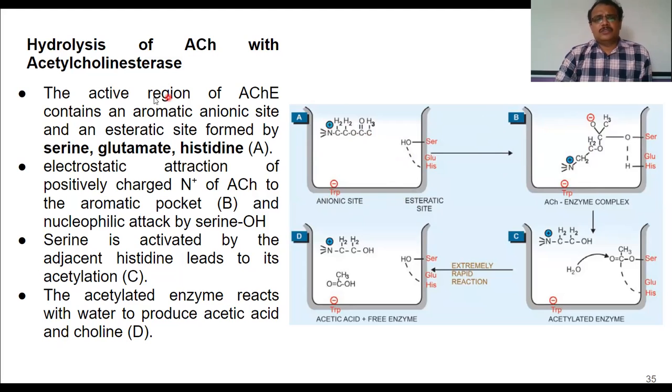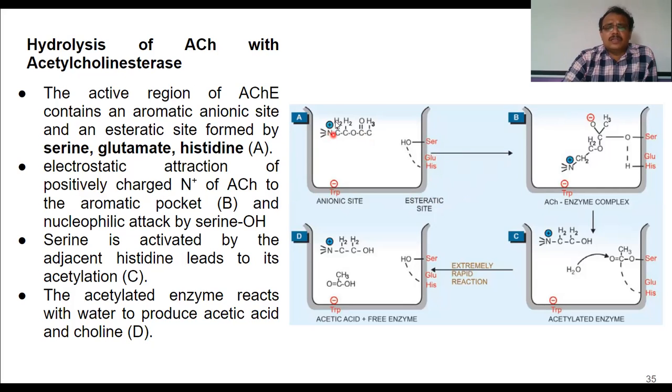So the active region of acetylcholinesterase contains an aromatic anionic site and an esteratic site, which is formed with 3 amino acids. We know that an enzyme is nothing but a protein, and this protein consists of many amino acids. Here, the esteratic site of acetylcholinesterase consists of 3 amino acids: serine, glutamate, and histidine.